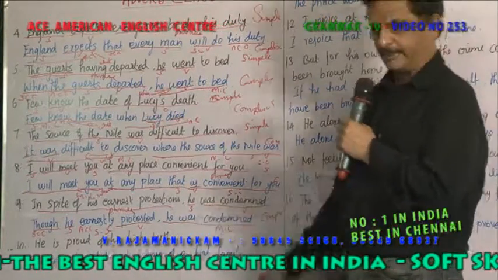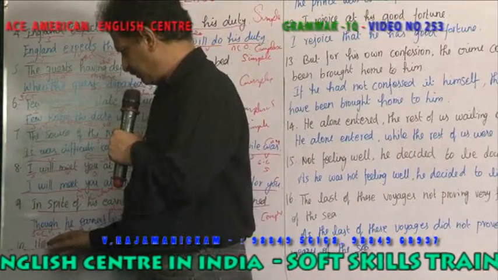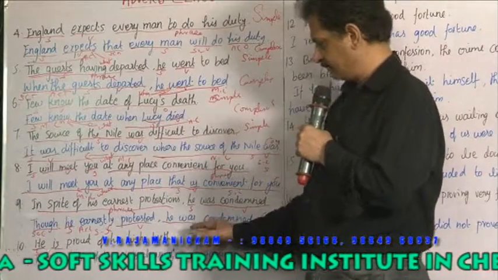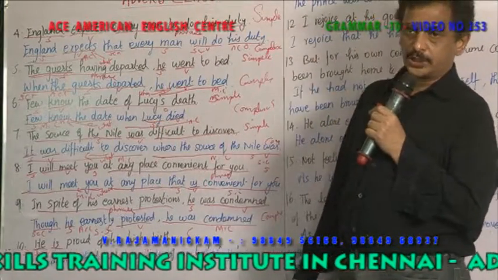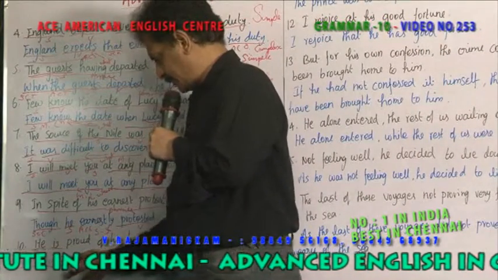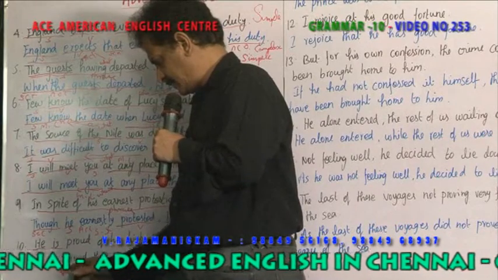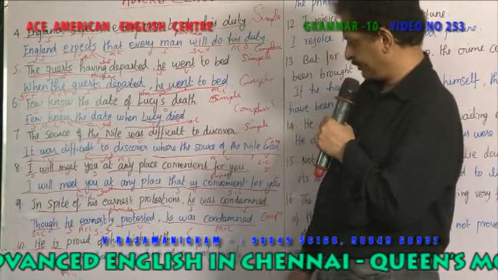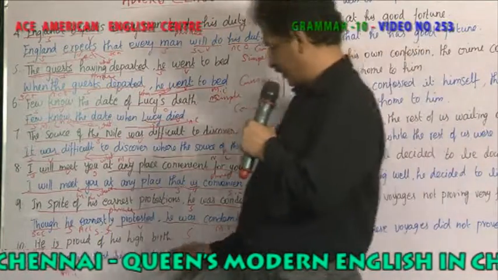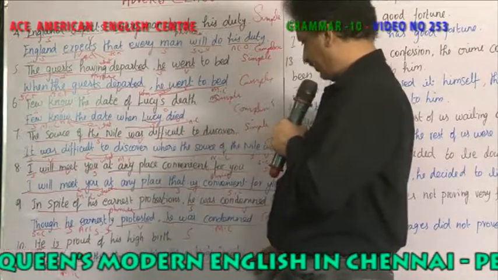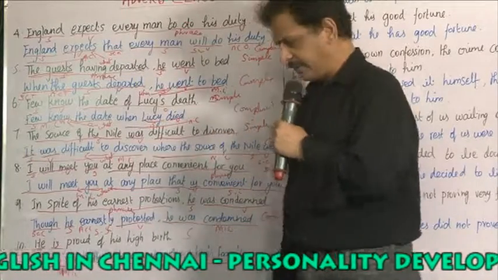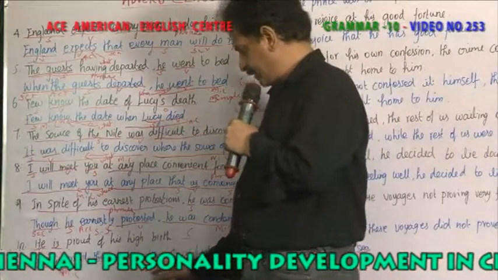He is proud of his high birth. So he comes from a royal family. He is the subject. Is is the verb. So it is a simple sentence. Only one verb is there. How do you change it into a complex sentence? He is proud is the main clause, is the main sentence. Why is he proud? That he was born of a high family. He is the subject, was born is the verb. So that he was born of a high family, this becomes an adverb clause of